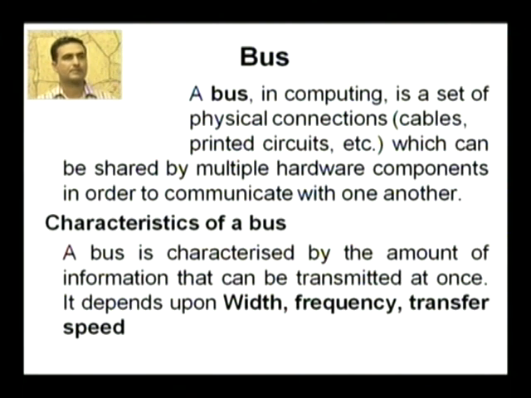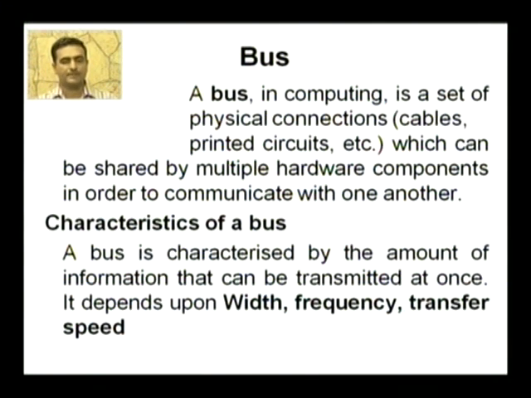What are the characteristics of a bus? A bus is characterized by the amount of information that can be transmitted at once, and this amount of information is expressed in the form of bits per second, or Mbps, megabits per second, Gbps, gigabits per second, and this capacity depends upon the width of a bus, frequency and transfer speed of a bus.